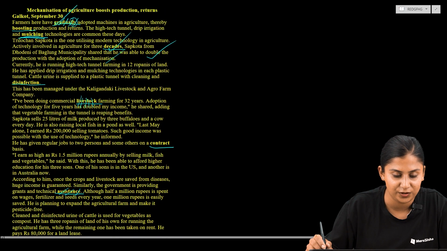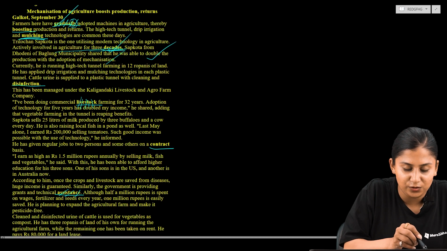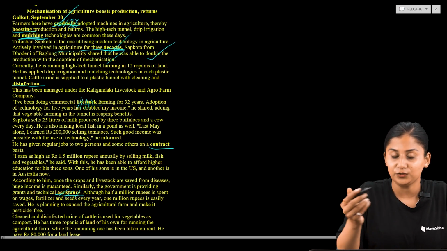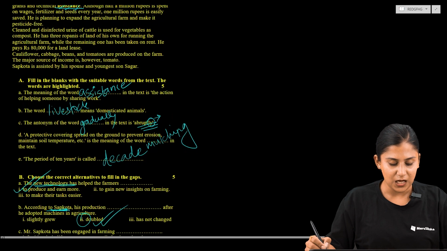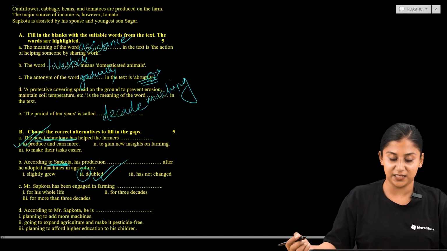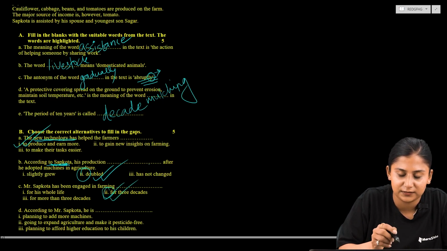So here we have decades. Now let's find out whether this is correct or not. Tilochan Sapkota is the one utilizing modern technology in agriculture, actively involved in agriculture for 3 decades. So it's quite simple. So yeah, Mr. Sapkota has engaged in farming for 3 decades.